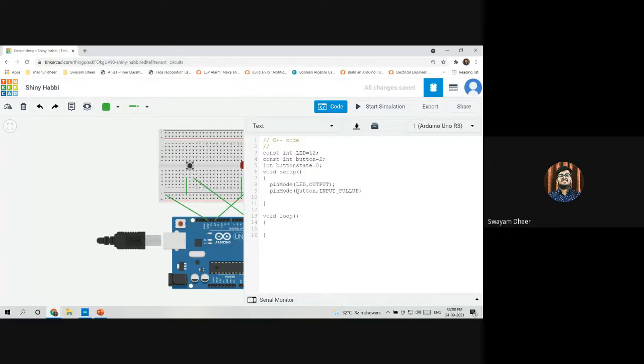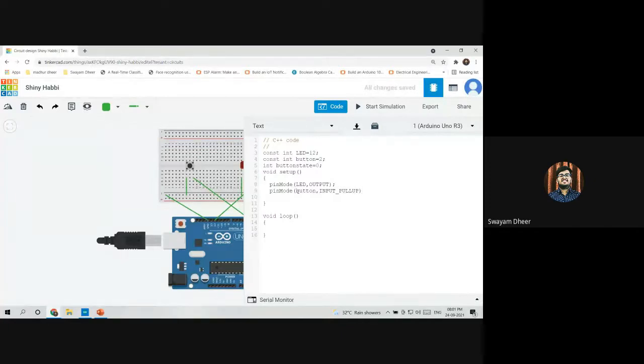So let me tell you what is INPUT_PULLUP. I told you about input, right? So what does INPUT_PULLUP do? It inverts the function of the input. Basically, there are some pull-up resistors which are connected to the microcontroller. When the circuit is high, the pull-up resistor directly gets connected to the ground, and hence there is no output.